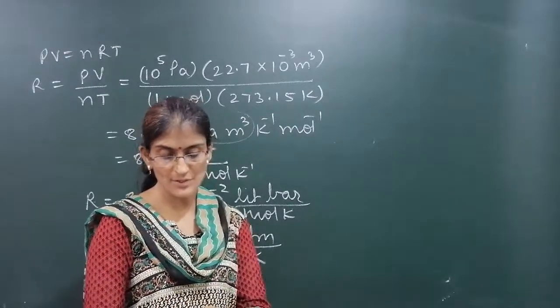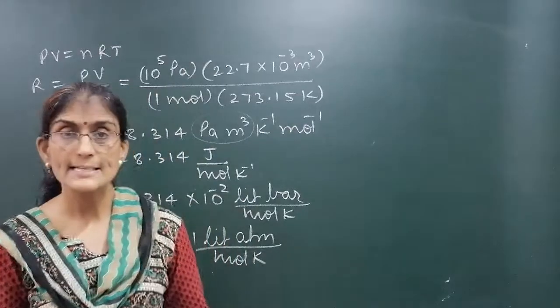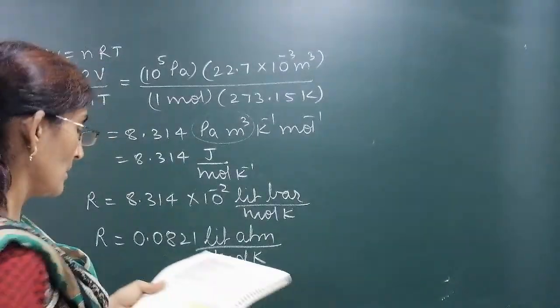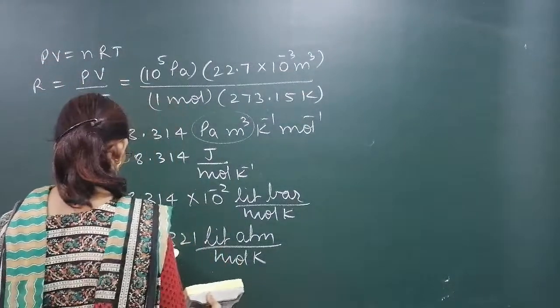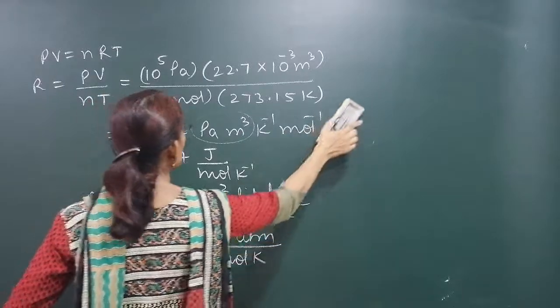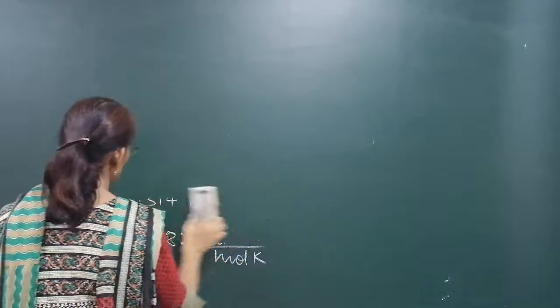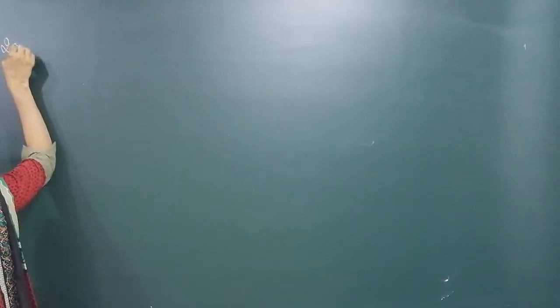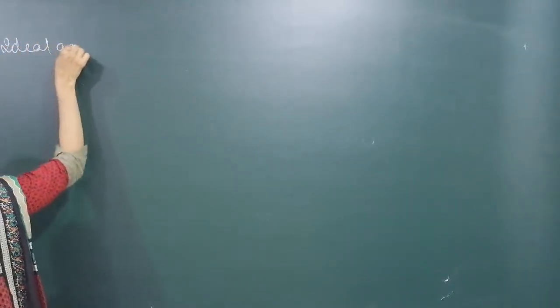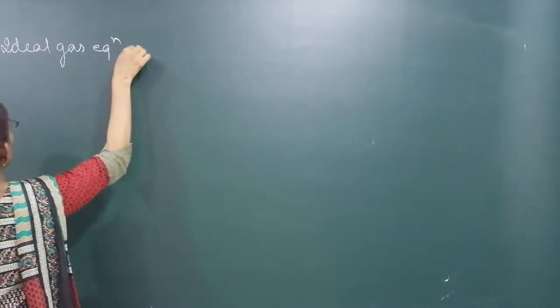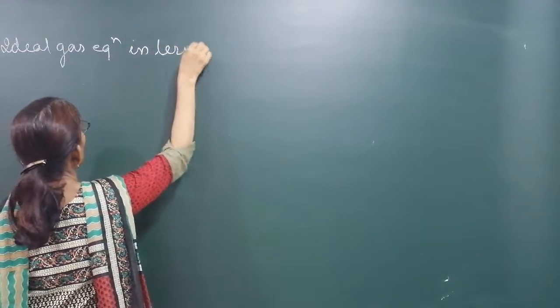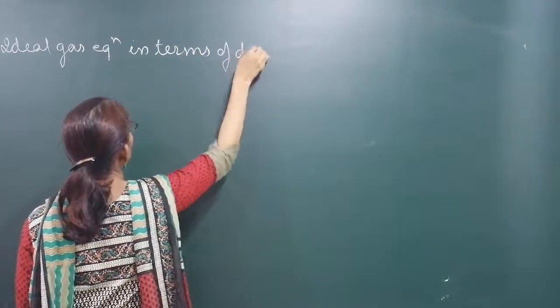Now we will relate the ideal gas equation with density, and the molar mass of gaseous substances. Ideal gas equation in terms of density.